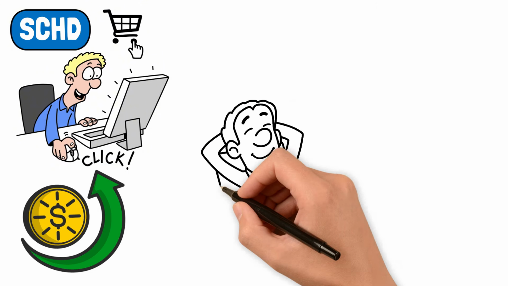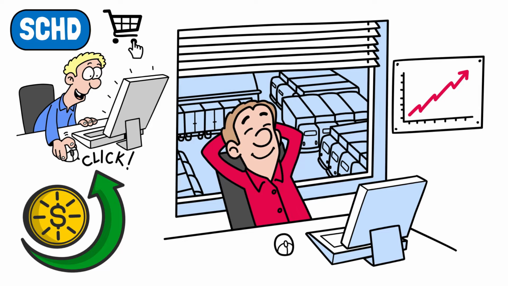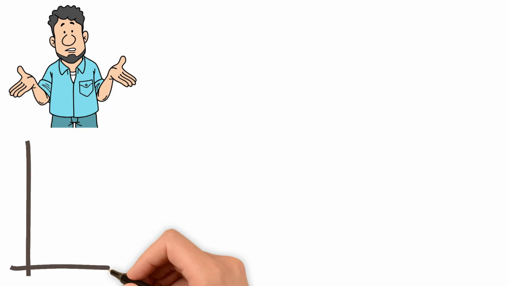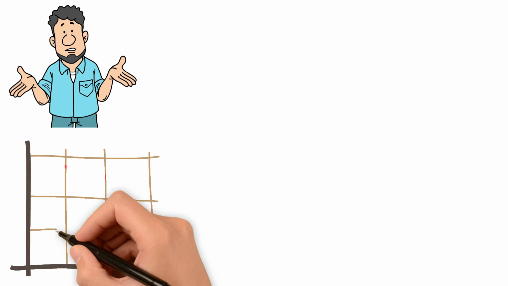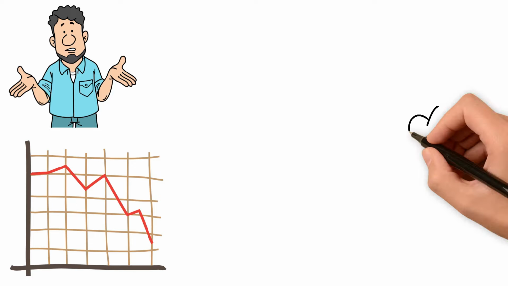The common belief is that you can just buy SCHD, set it on dividend reinvestment, and forget about it for 30 years. It's seen as the perfect one-stop solution. It seems unbeatable. But what if that's wrong? What if the very strategy that made SCHD so dominant in the last decade is the exact thing that will cause it to underperform in the next?